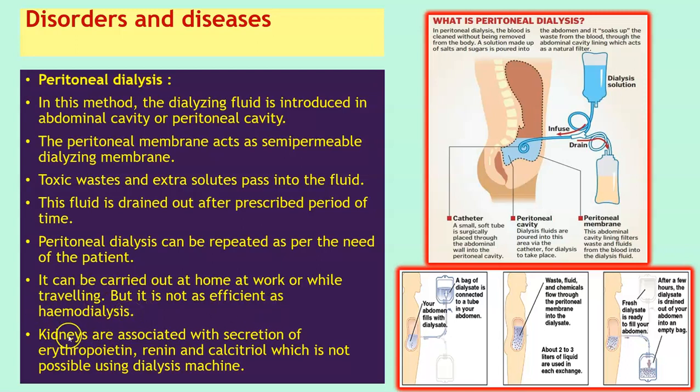Also, students, kidneys are associated with secretion of erythropoietin, renin, and calcitriol, which is not possible using a dialysis machine. So dialysis can help in filtration of the blood and perform a partial role of the kidney, but it cannot replace all the functions that the kidneys perform in a human body.